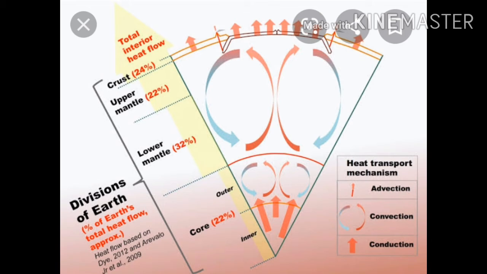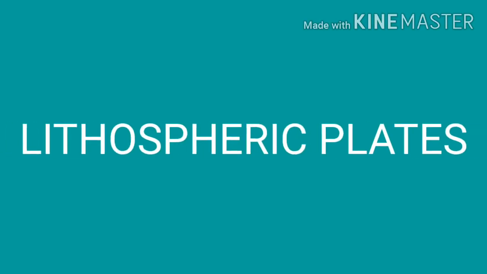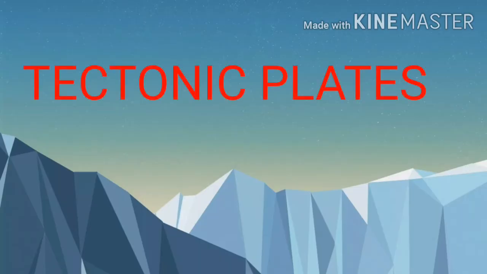We can say pieces also. When this current comes out of the earth, it breaks the upper layer of the earth into large pieces, and these pieces are known as lithospheric plates or tectonic plates. This is the full process.